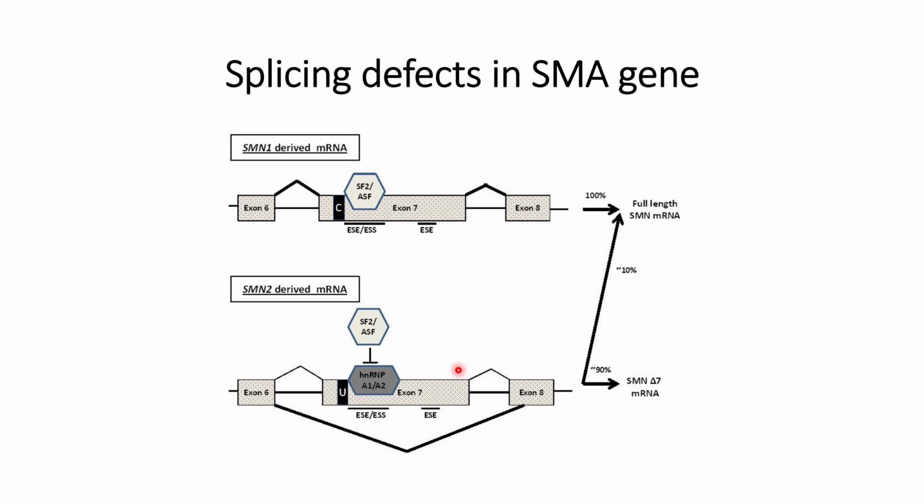This is the reason that this base in exon 7 suppresses the splicing mechanism, so most of the time exon 7 does not get included into the final structure of the mRNA after splicing. This leads to non-functional protein formation.